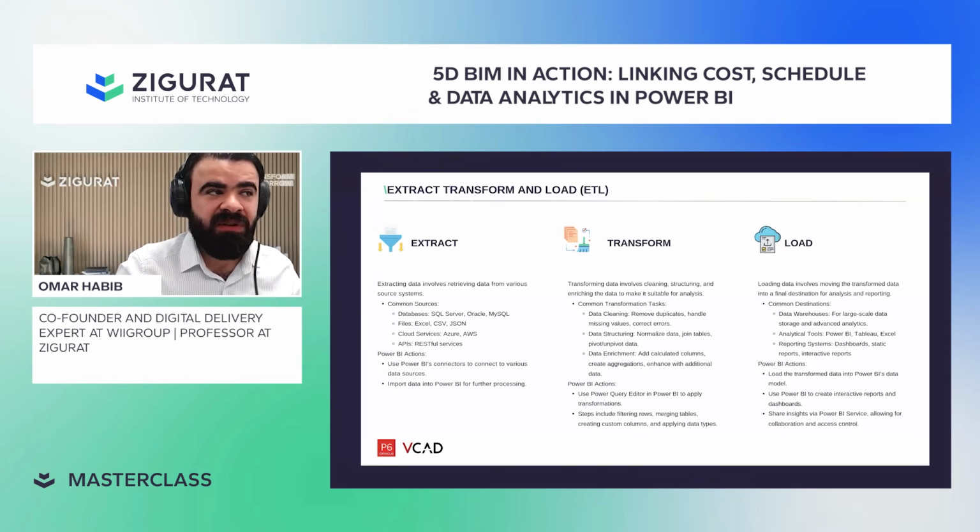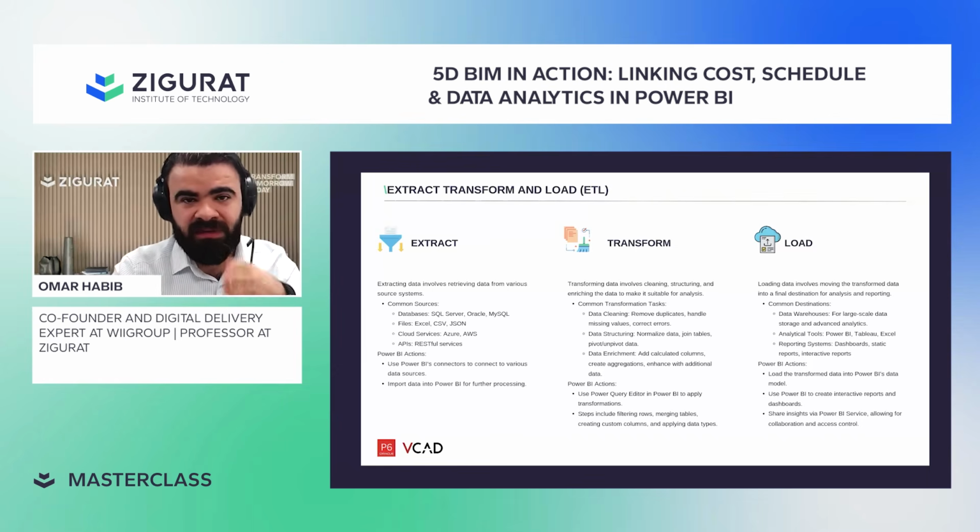Then once you connect, you go to transformation. Transformation is either cleaning or transforming, and this is actually the right word. You might remove some unnecessary information, but also transform your data into the shape that you will use in your time schedule, in your report. For example, Power BI as a software uses vertical terminology. If you try to create a pivot table in Excel, you need all the information to be in a column, to be able to address it in the pivot table.